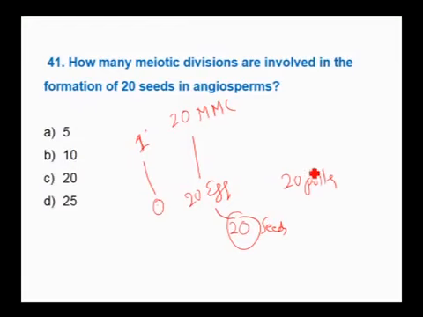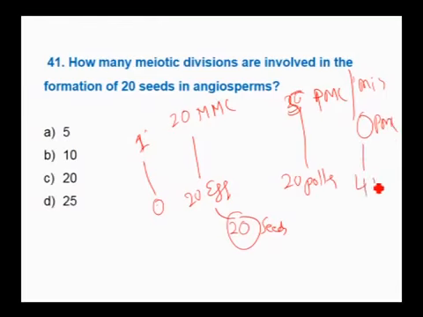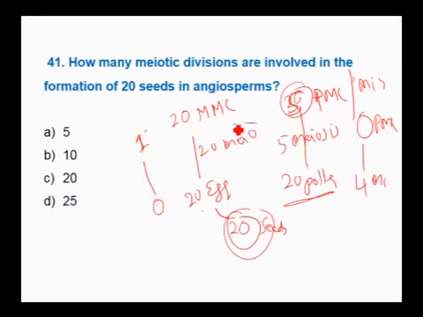But 20 pollen grains can be produced from just 5 pollen mother cells, because each pollen mother cell can produce 4 microspores. So for 5 microspore mother cells, 5 meioses. For 20 egg cells, 20 meioses. Therefore for the production of 20 seeds, totally there should be 25 meioses. Therefore the answer is 25.